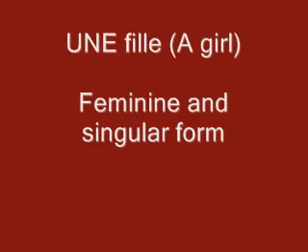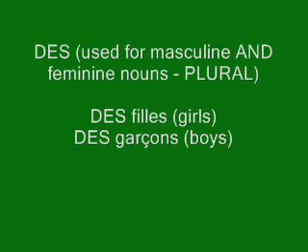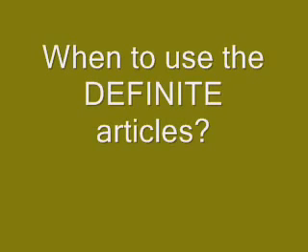We have une, which is for the feminine gender in the singular form, une fille, and we have des, which is for nouns expressed in the plural, des garçons, des filles. And just like the definite articles, des can also be used for both masculine and feminine genders. So, no problem. You can say des filles, des garçons, even though fille is feminine and garçon is masculine. So, it works. Okay?